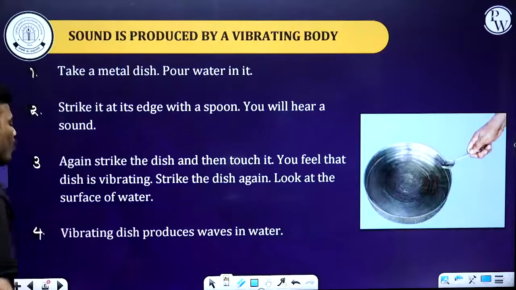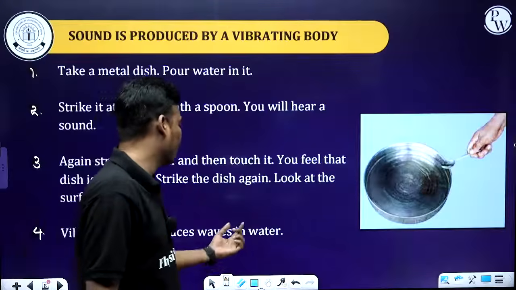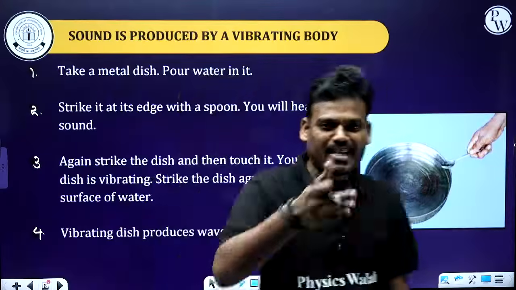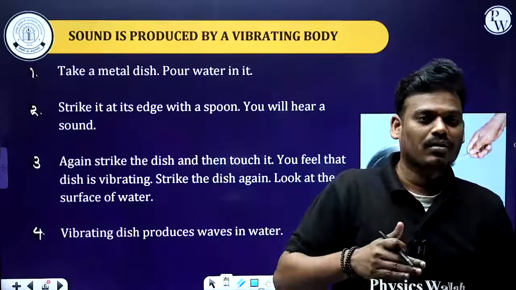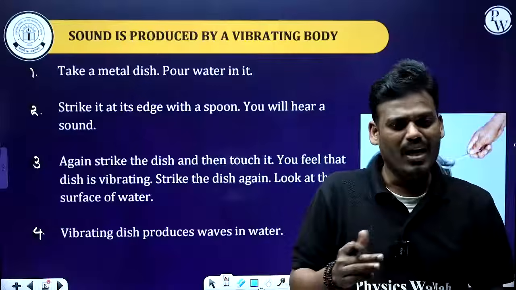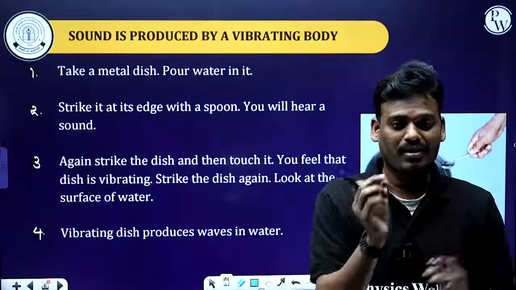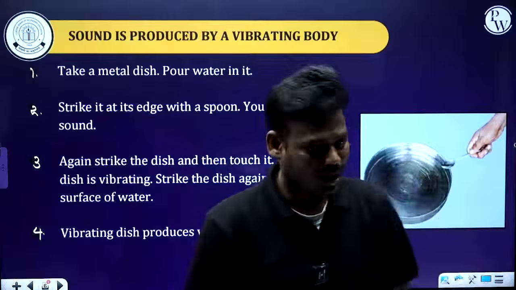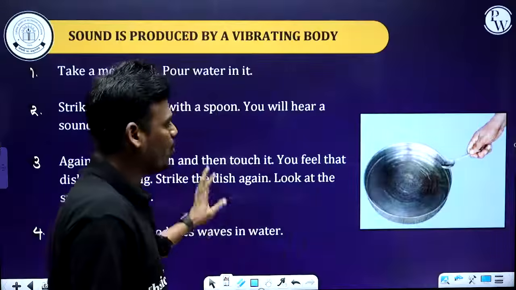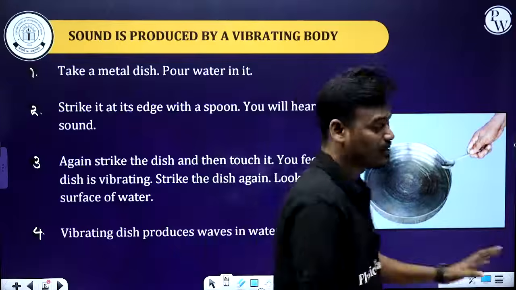What you'll see is that the vibrating dish produces waves in the water, which is nothing but vibration in the water. You can see a small amount of waves. So this also indicates that vibrating bodies produce sound.